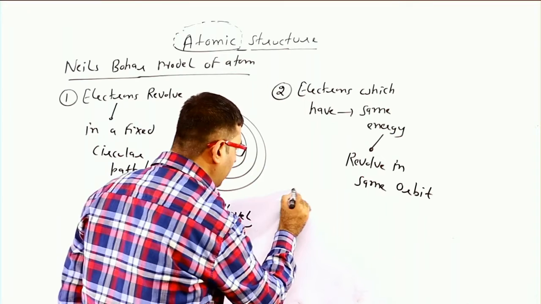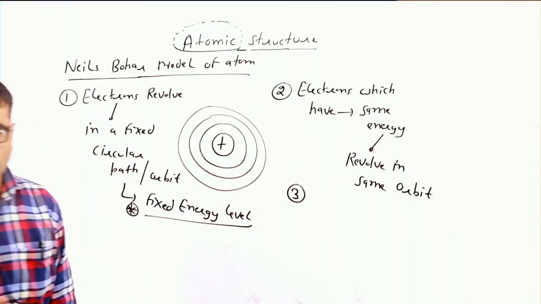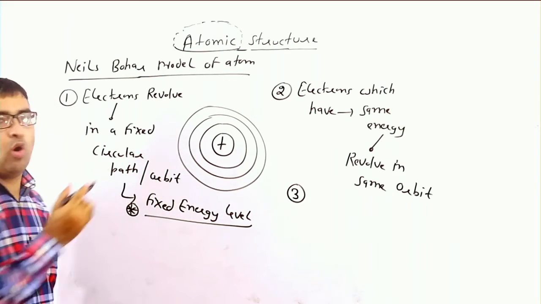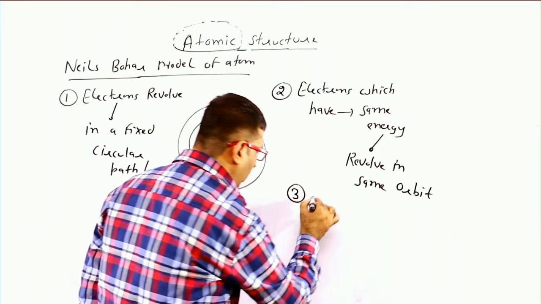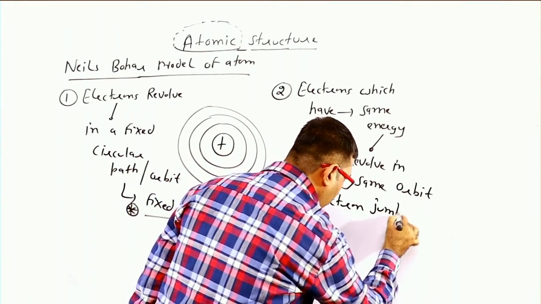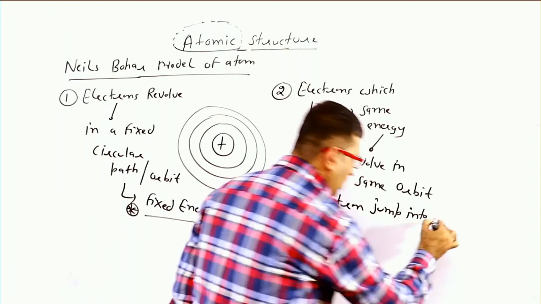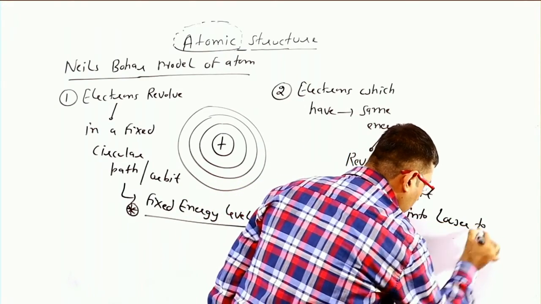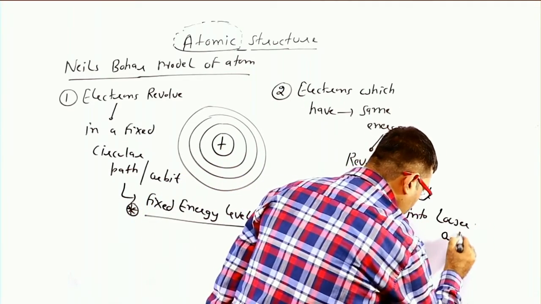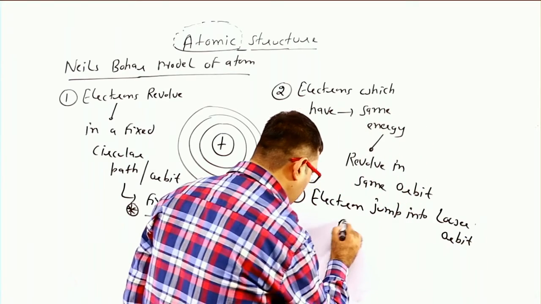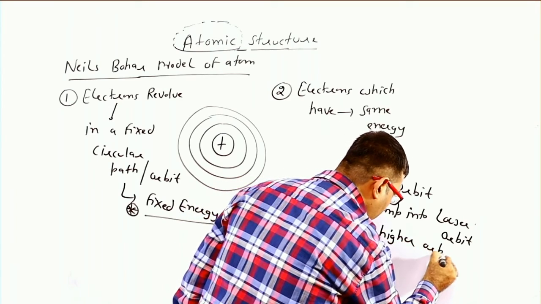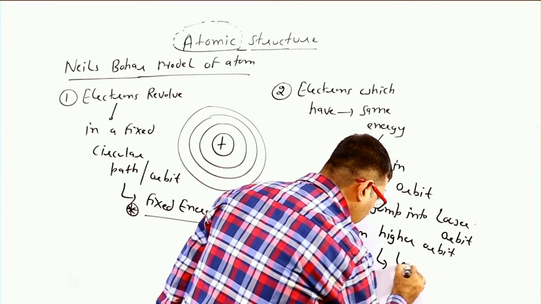And third point, an electron does not lose energy while revolving in an orbit, but if an electron jumps into a lower orbit from a higher orbit, it loses energy.